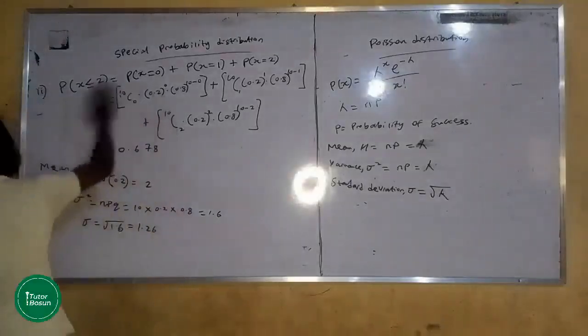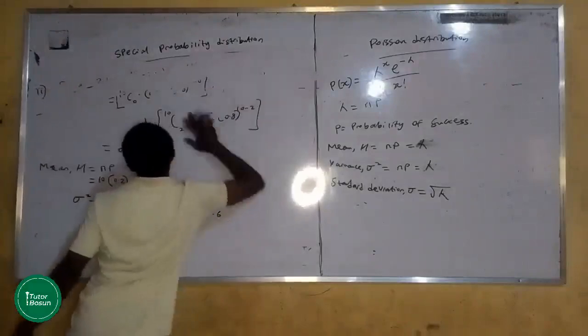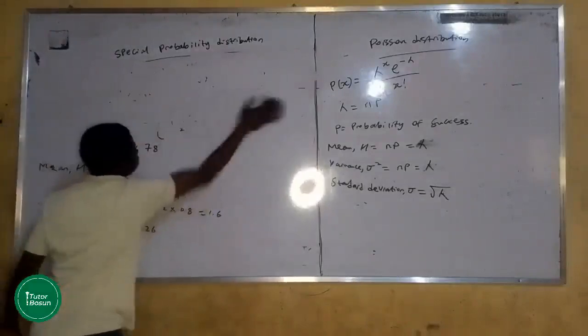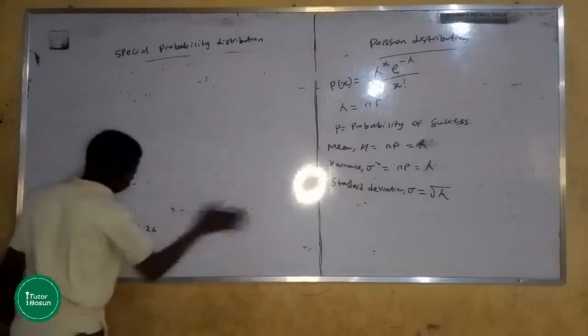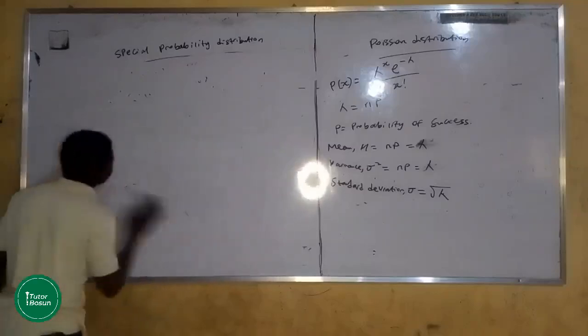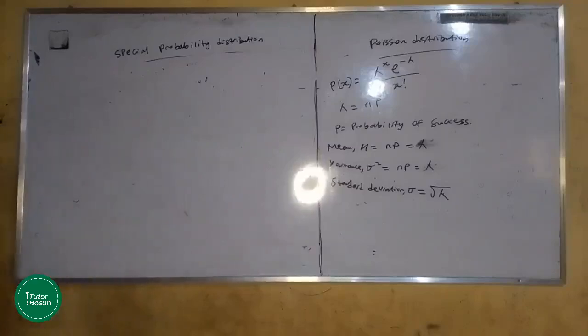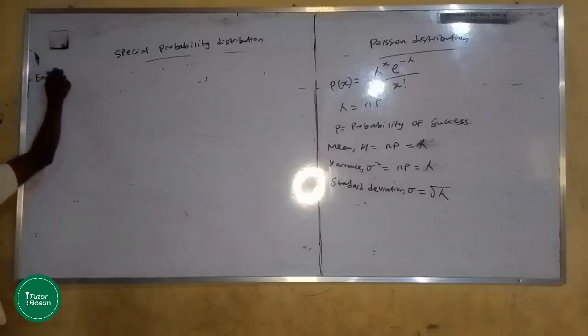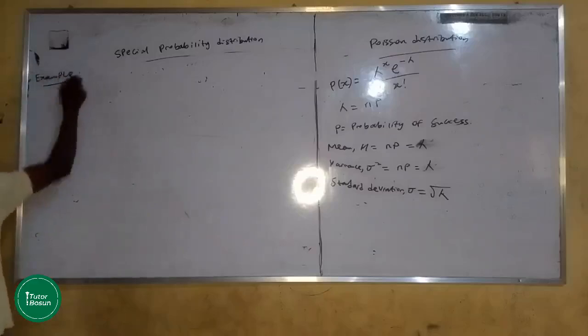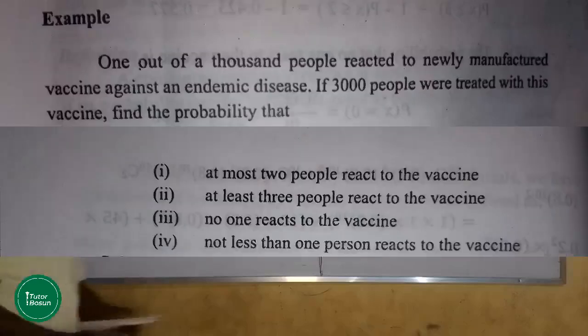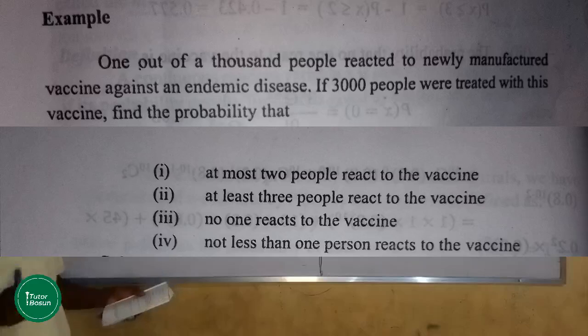Example on Poisson distribution. So this example says 1 out of 1,000 people reacted to a newly manufactured vaccine against an endemic disease.